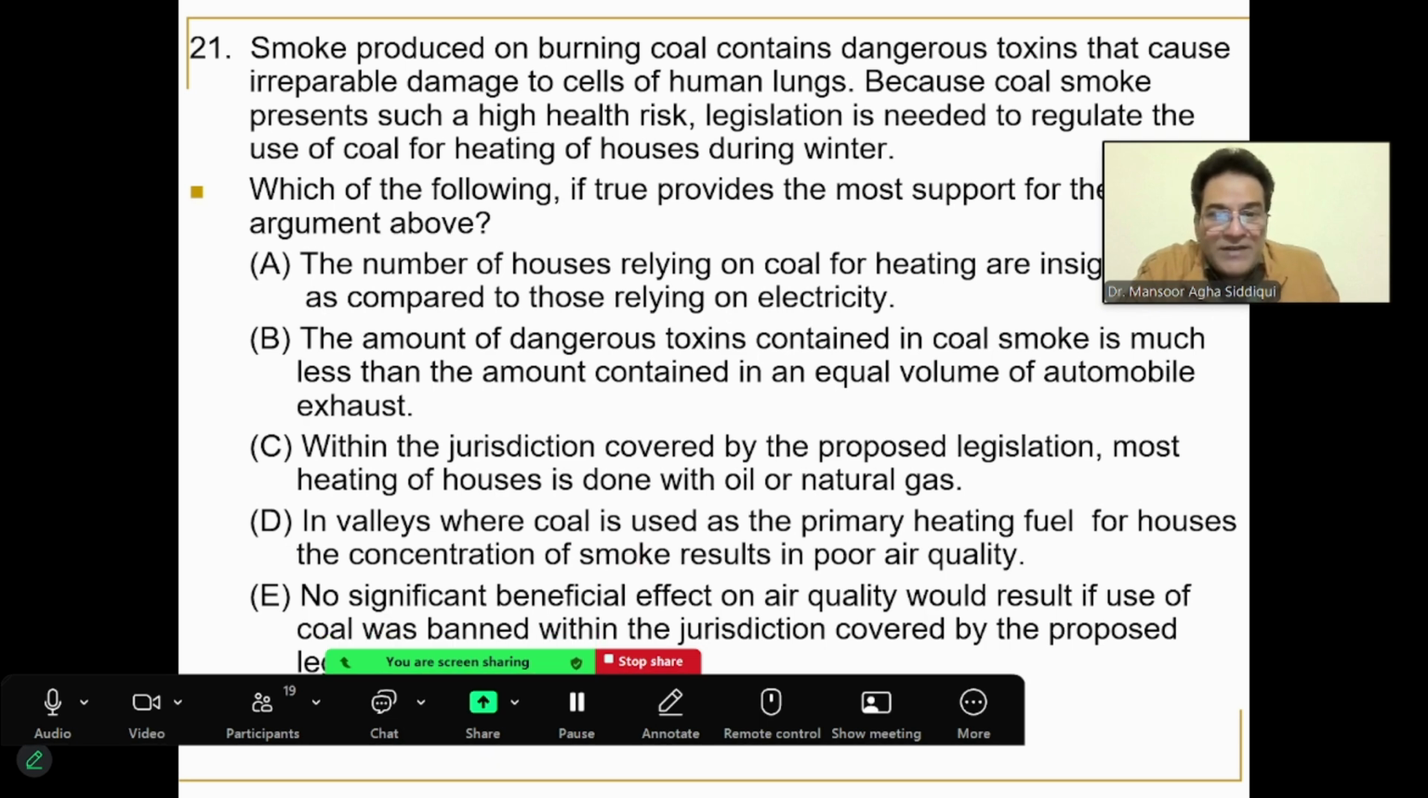But isn't D saying the same kind of things which the paragraph on top is saying? Isn't D simply repeating, giving me an impression that legislation is needed? That is what makes it a right answer. It is more like a dumb argument, right? No, no. It is a dumb answer. It is a very easy answer.